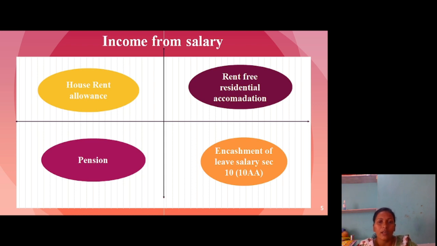Next comes pension. We have two types of pension: commuted pension and uncommuted pension. We have some calculation part, and we will go through how to calculate the pension in the next class.